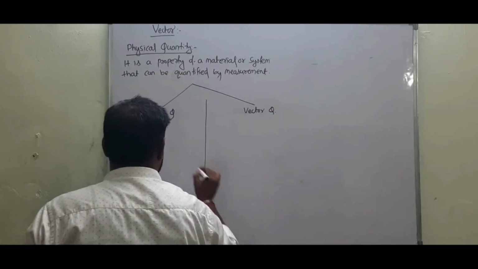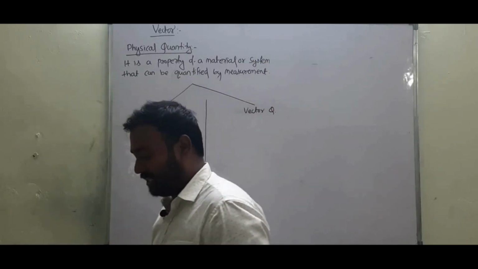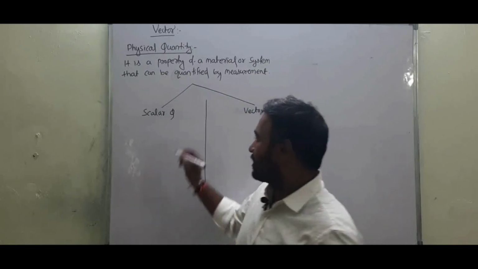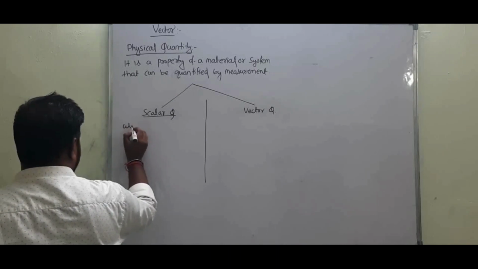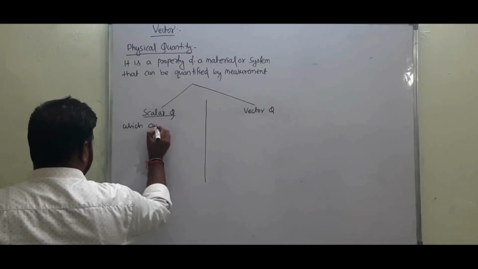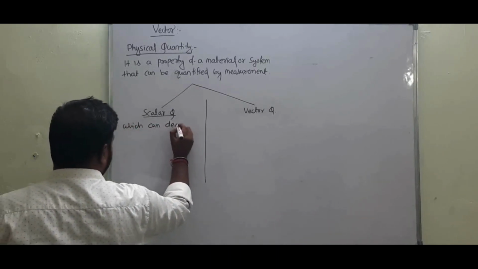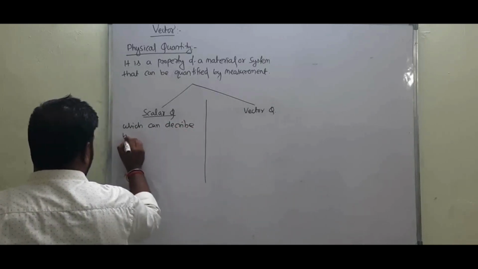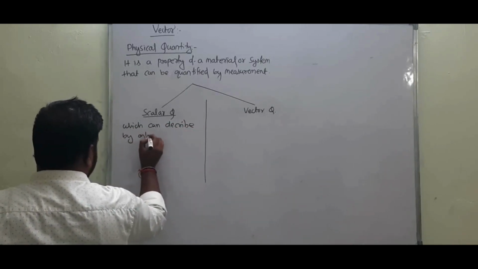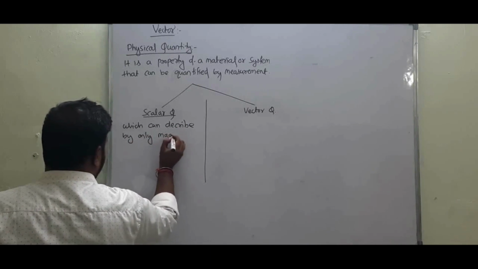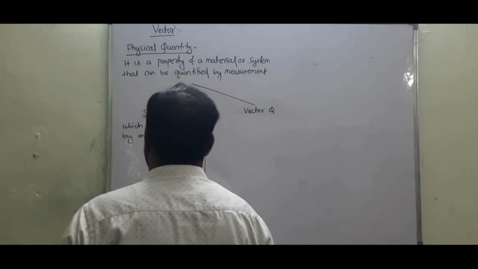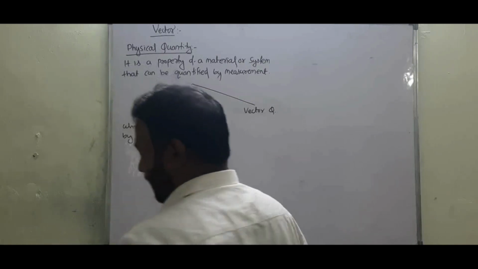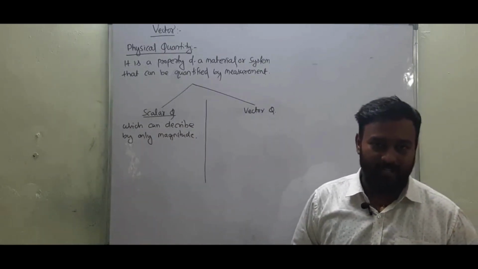So what is the basic difference between scalar quantity and vector quantity? Scalar quantities are those quantities which can be described by only magnitude. So the quantity which can be described by its only magnitude is known as scalar quantity.